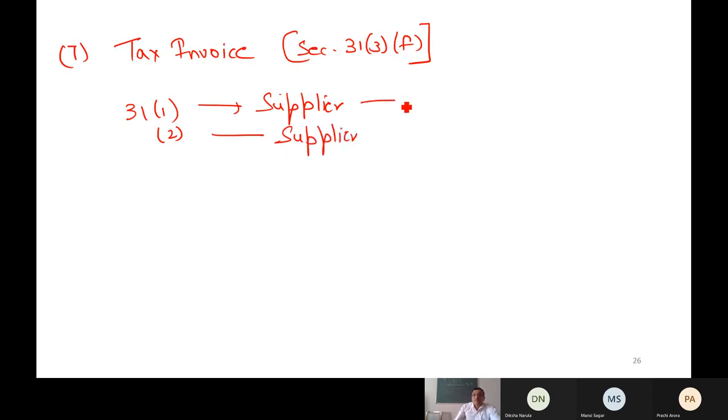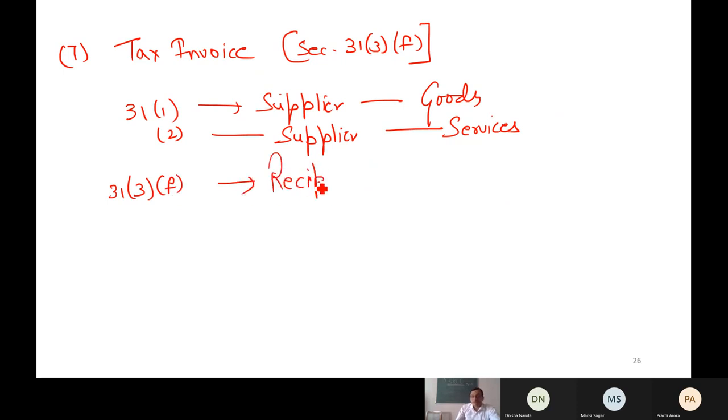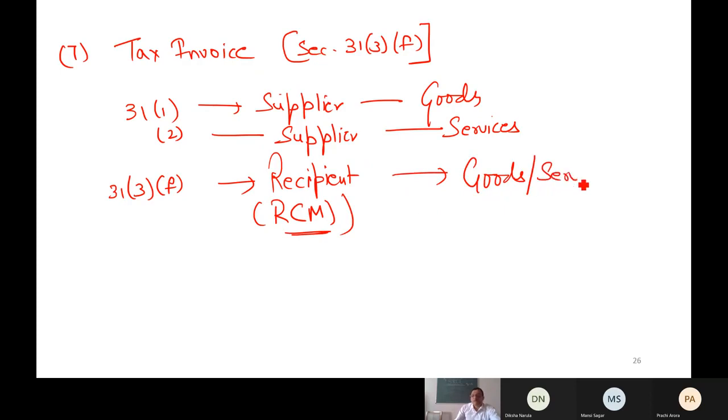Supplier. Supplier of what? Goods. Supplier of what? Services. But 31, 3F says who has to issue the tax invoice? The recipient. Who is this recipient? Who is covered under the reverse charge mechanism, when that person is receiving goods or services or both.